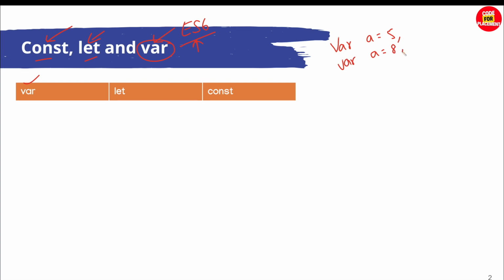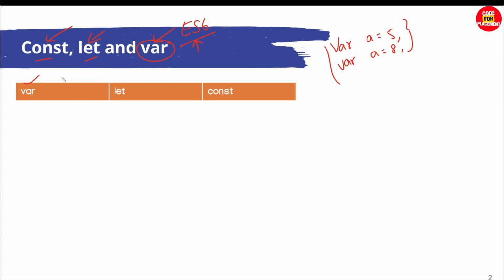This can be possible with var, as it is a functional scope and a global scope. Functional scope means that the var is only available within the function it was declared. So if this is declared in any function, only in that will it be available.